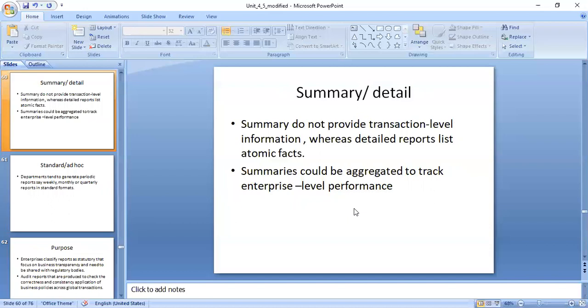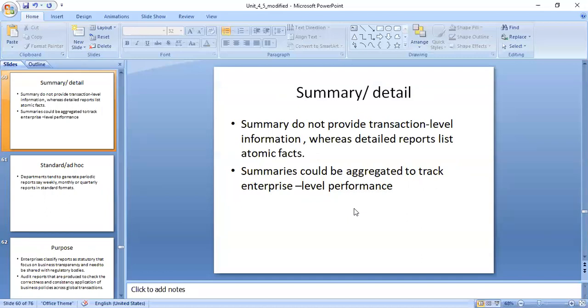Normally our textbook contains the last page as a summary. There also, the entire textbook is not going to come, nor the entire unit or chapter. What exactly does the summary specify? When you started that specific date, the achievement of your goal, and when you finished, that finish date should be there. Whereas the detailed report lists the atomic facts.